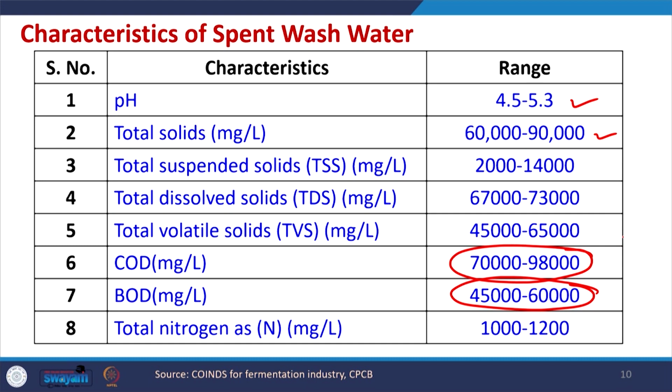That is why distillery wastewater is considered to be highly polluting, and it is very difficult to treat this wastewater. In addition, the total suspended solids, total dissolved solids and total volatile solids may range high for this wastewater. The nitrogen content may also be high for the distillery wastewater, in particular for spent wastewater.